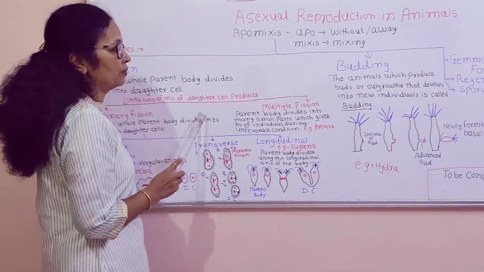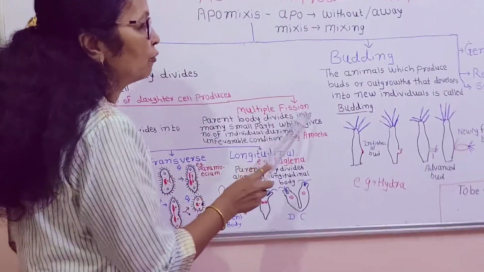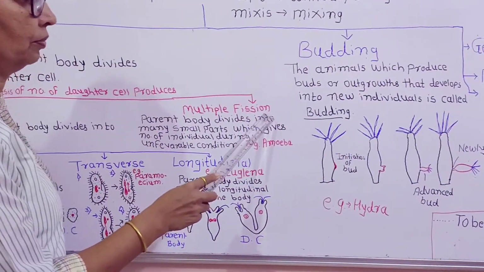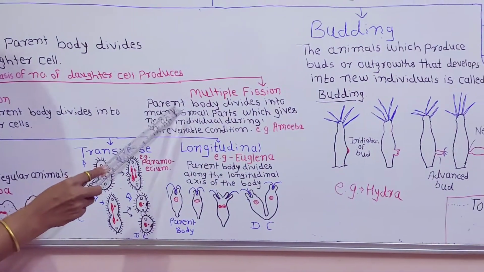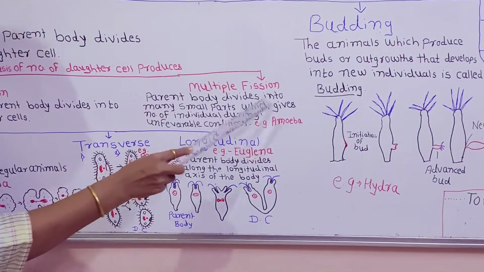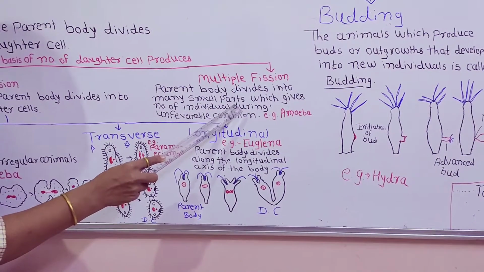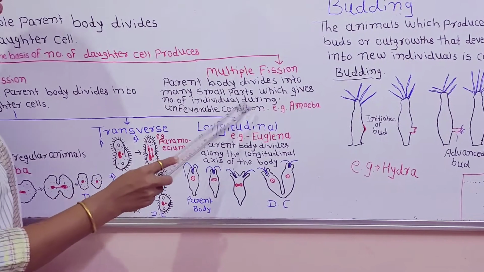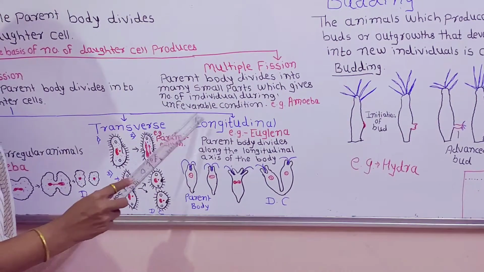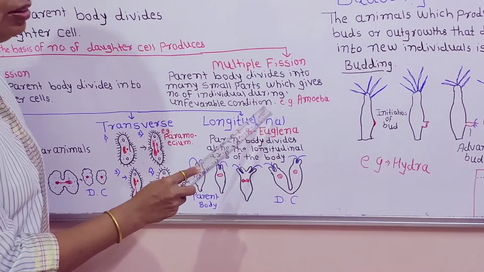Second type of fission is multiple fission. Multi means many. The parent body divides into many small parts, which gives a number of individuals during unfavorable condition.